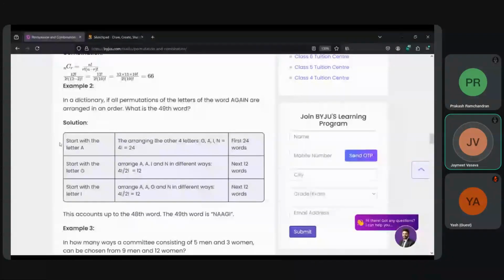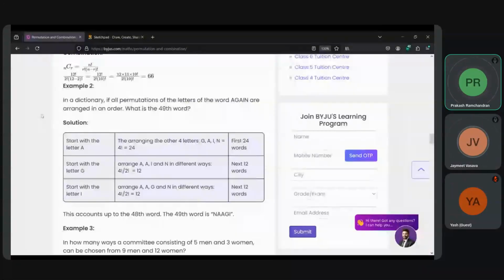So the total is not 120, the total is 60. Why is the total 60? Because 5 factorial by 2 factorial. 5, 4, 3, 2, 1 divided by 4. If you divide 5 factorial by 4 factorial, then what will be left is 5 only. n factorial by (n minus r) factorial, right? Am I wrong? So there is something we are not getting right.